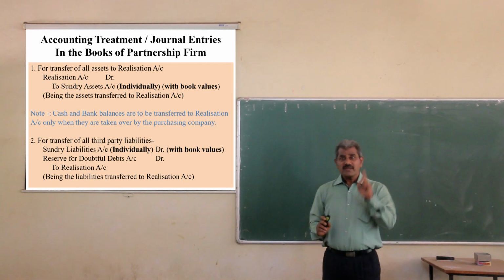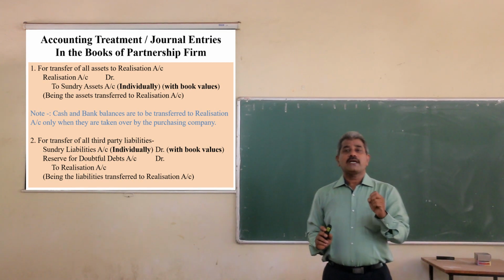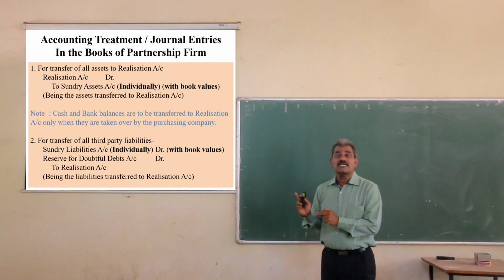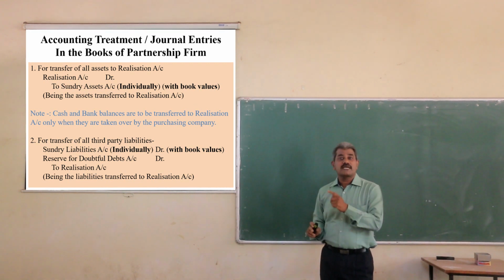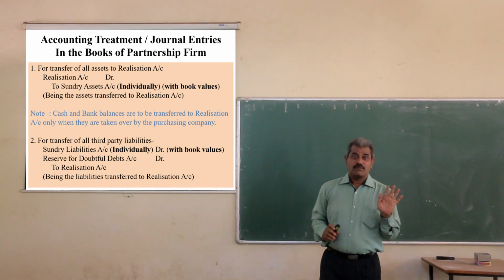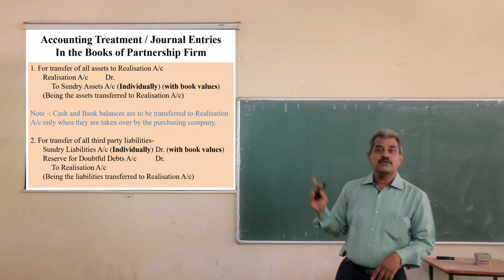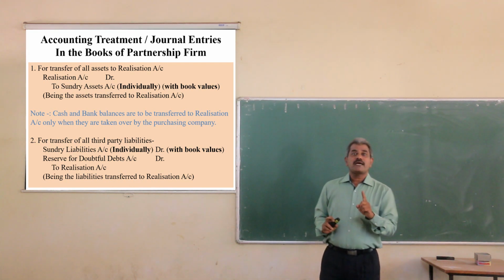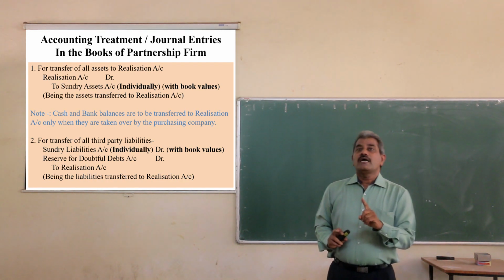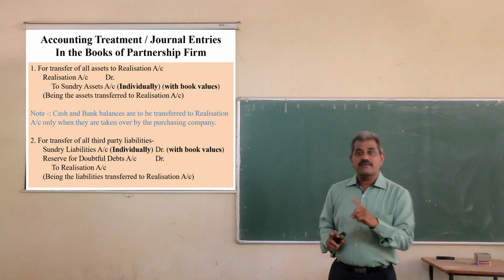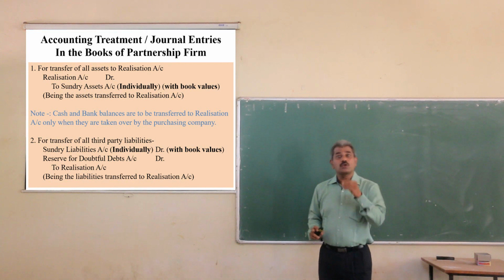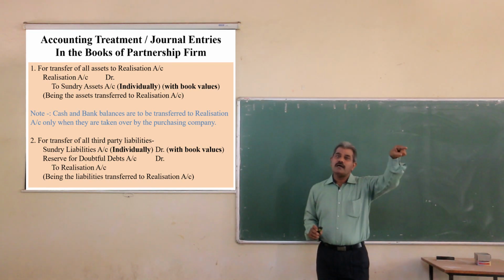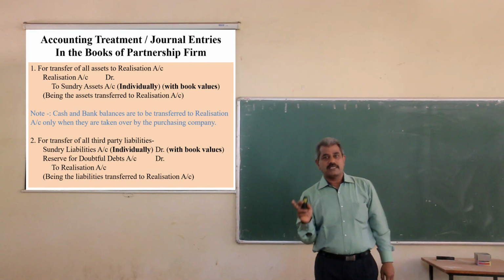And second, fictitious assets, that is, profit and loss account loss balance or any other such loss, are not transferred to the realization account, but directly to the partners' capital accounts. Though the profit and loss account balance is shown on the asset side of the balance sheet, it is transferred directly to the partners' capital accounts.